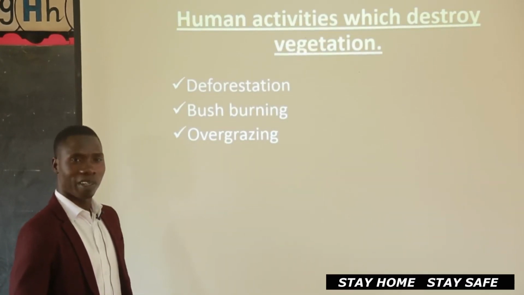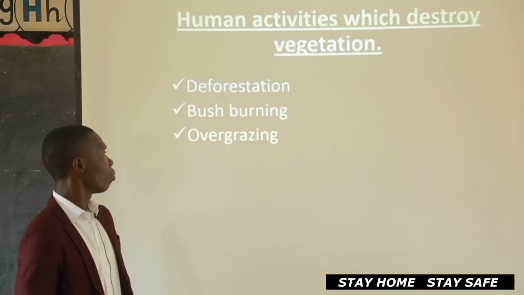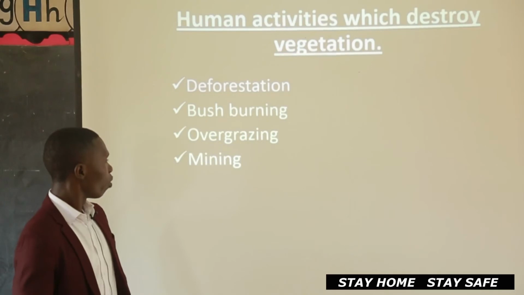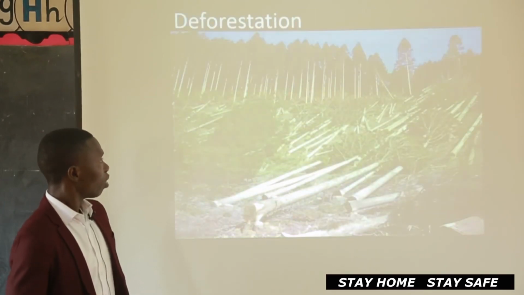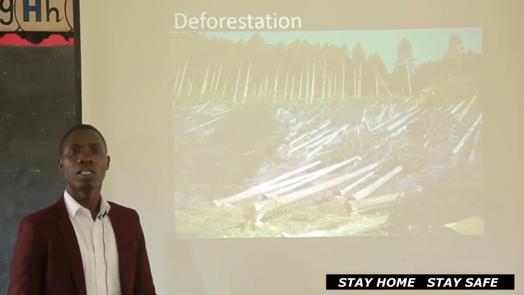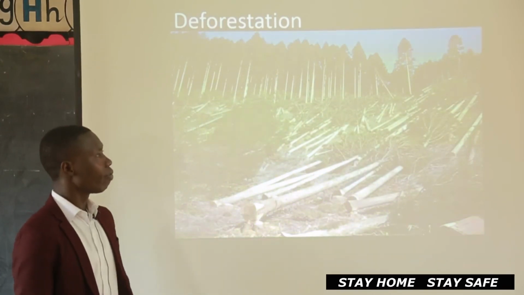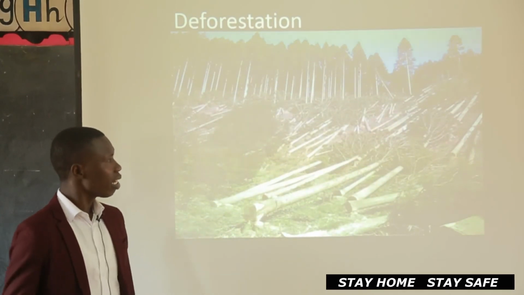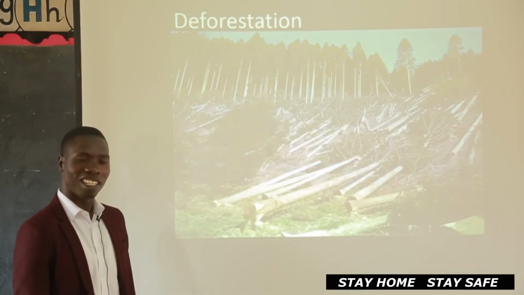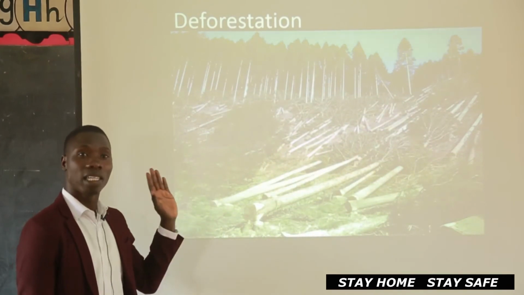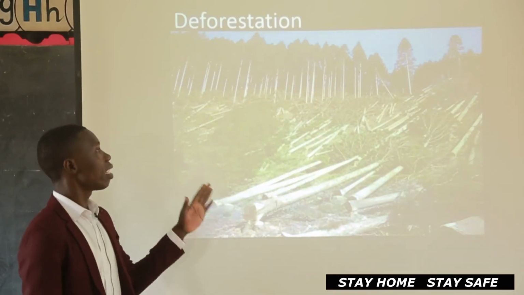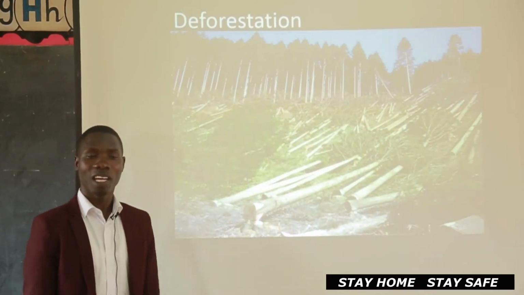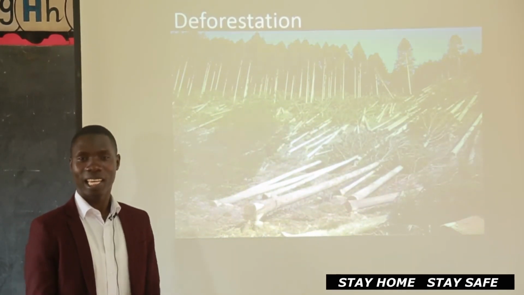We have one, deforestation. We learned about all this, bush burning and overgrazing, as you can see some of them here. We also have mining. Now these bad human activities will reduce the vegetation, as you can see, my friend. Someone got annoyed and started clearing all these trees. So this is a bad human activity. And in places that have bad human activities, they will have less vegetation. Then with good activities, they have thick vegetation.